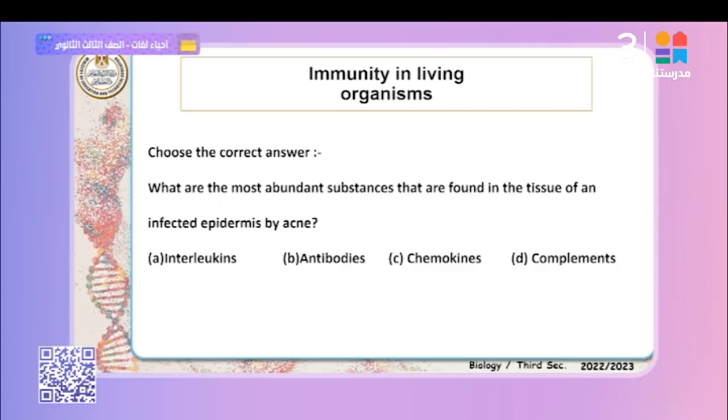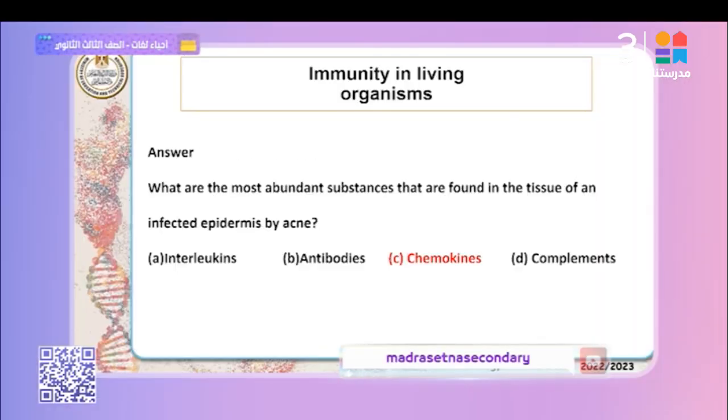Okay? Number one, interleukins. No. Interleukins are related to a specific defense mechanism. Antibody, okay? Antibody is a specific defense mechanism. Chemokines, or complement. That is the chemokines. Why? The chemokines are a specific type of chemical substance that recruits cells towards the site of injury and stimulates the macrophages to engulf the microbes and pathogens. So the best answer is C, chemokines.